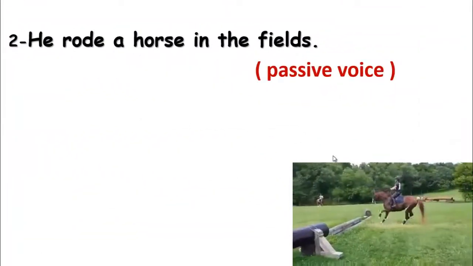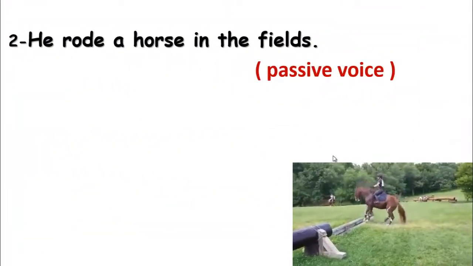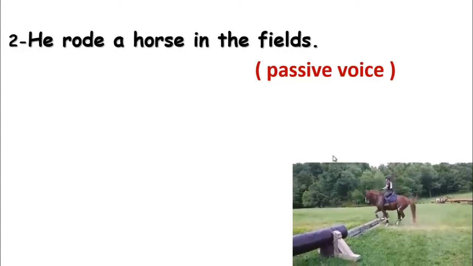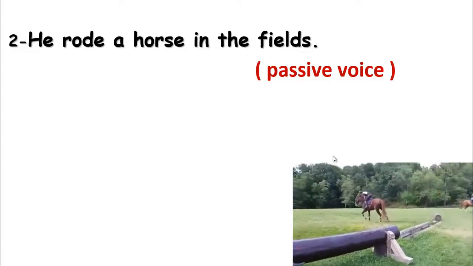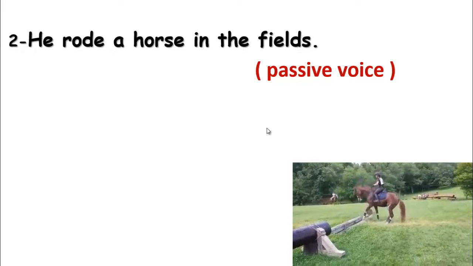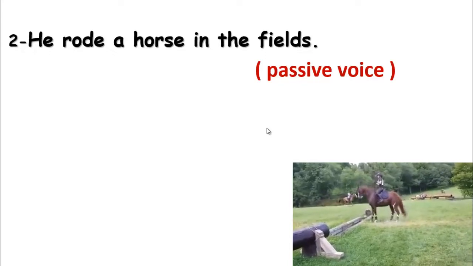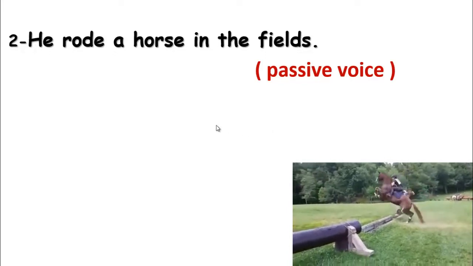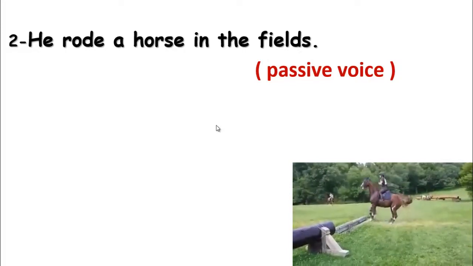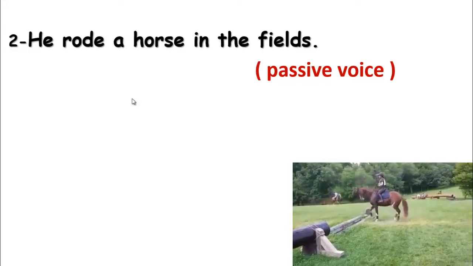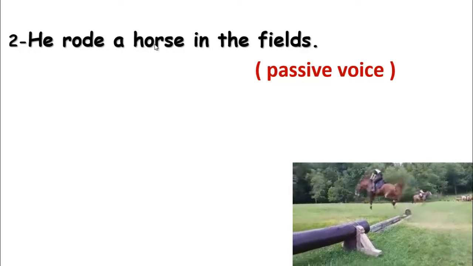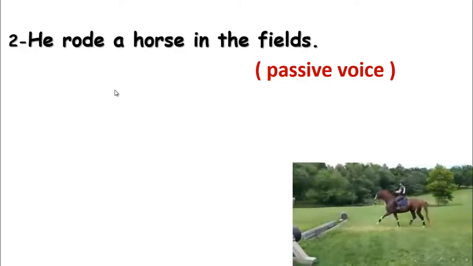The second sentence here that we have: he rode a horse in the fields. We want to change the sentence into the passive voice. How can we change the sentence into the passive form? If you remember before, we said when we want to change our sentence into the passive voice, the focus here is on the object or the action, not on the subject or the person who did the action. This sentence is in the past simple. So here the object is the word horse, so I'm going to start with the word horse.